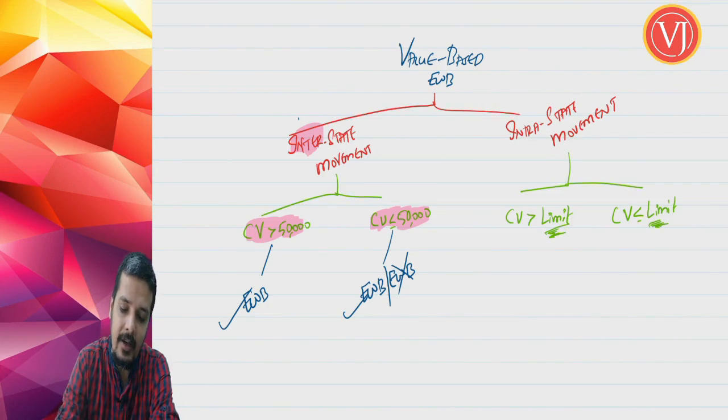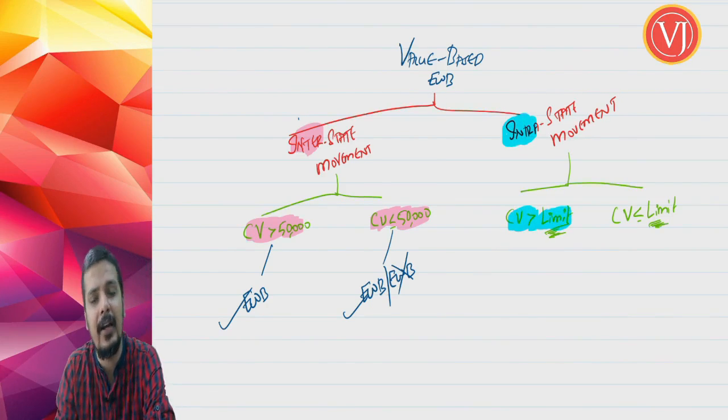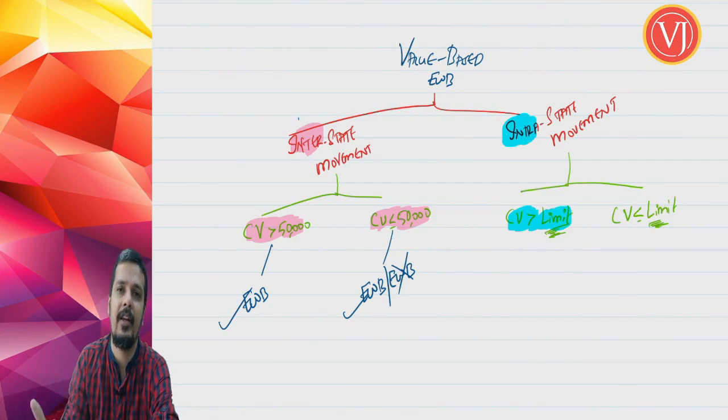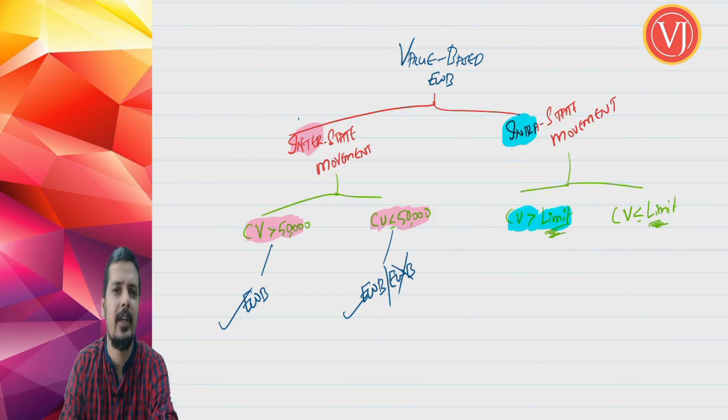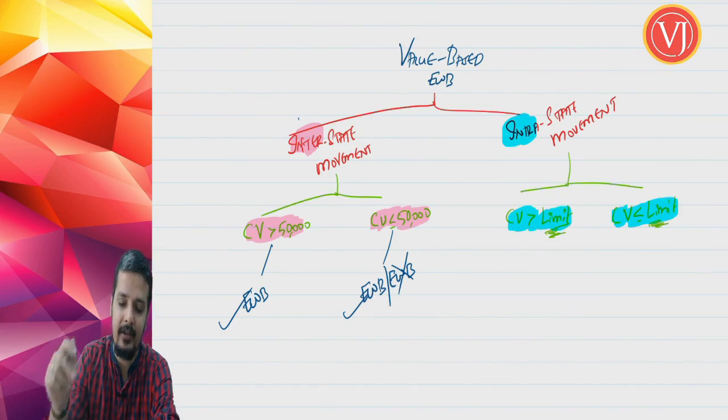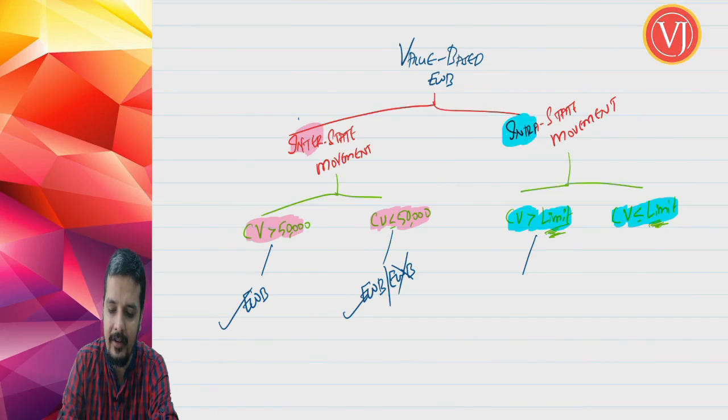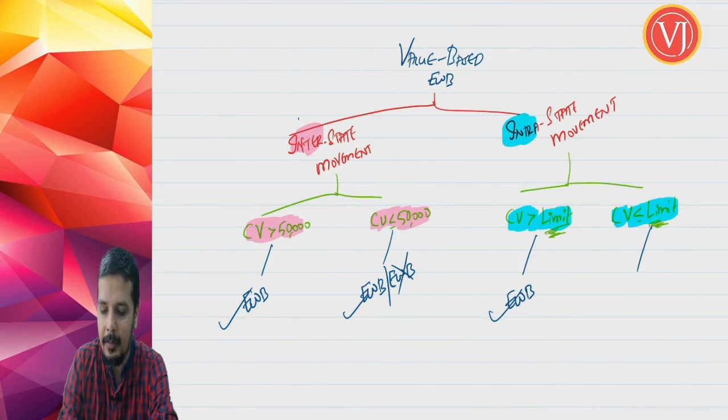And friends, if you are talking about intrastate movement, then consignment value more than the limit. That limit may be 1 lakh decided by Maharashtra or 1.5 lakhs decided by Delhi. I'm just giving hypothetical examples. It is different from state to state, so you have to see the state and then see the limit. If the consignment value is more than the limit of that state, then generate an e-way bill. If it is up to the limit of that state, then it is up to you. You may or may not generate an e-way bill.